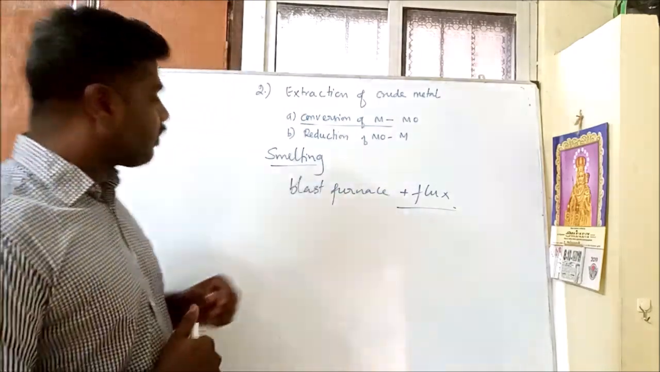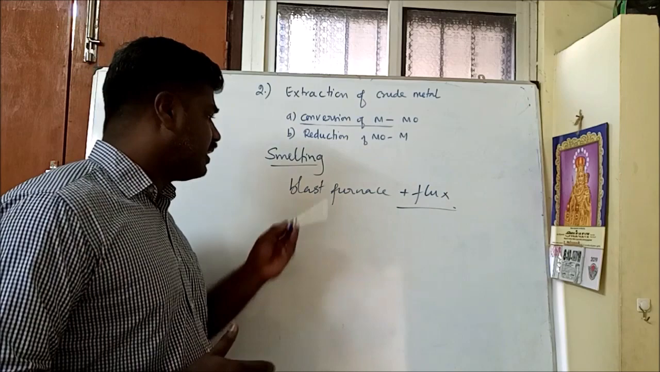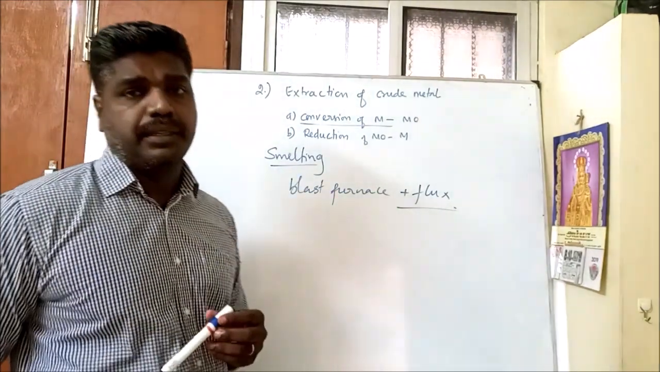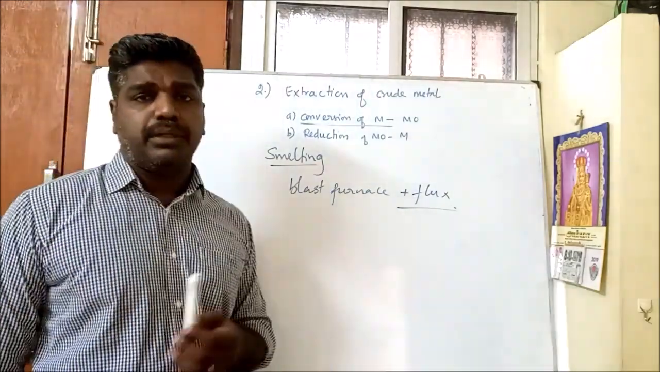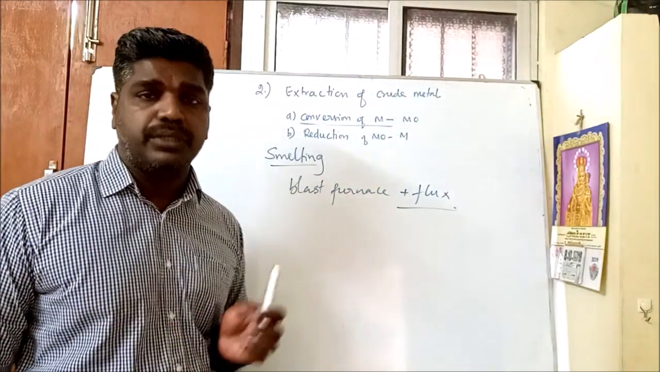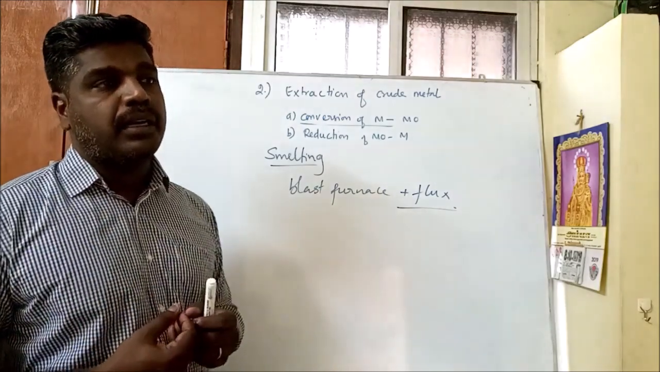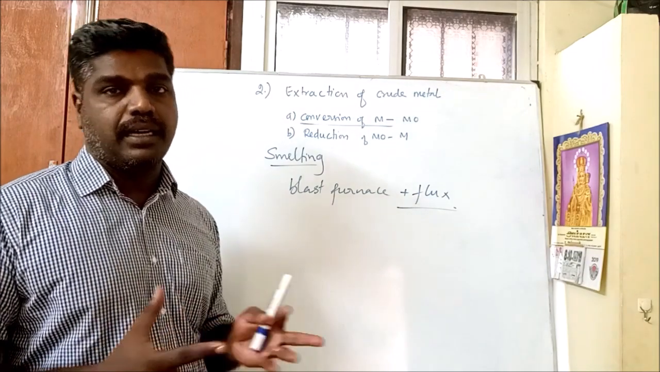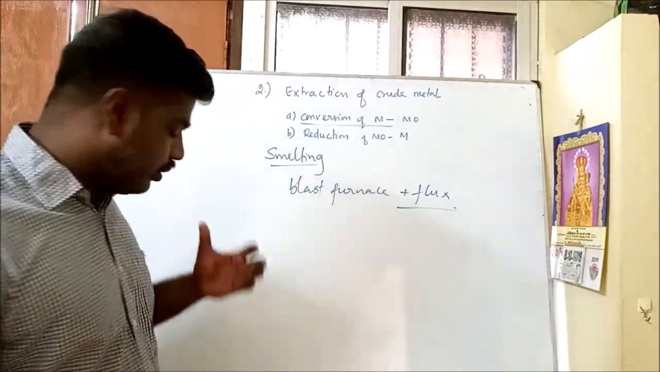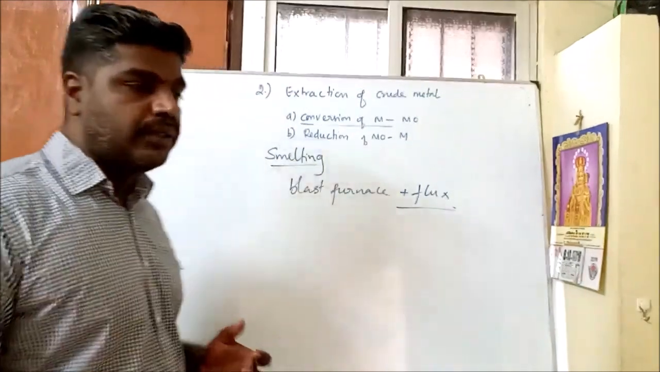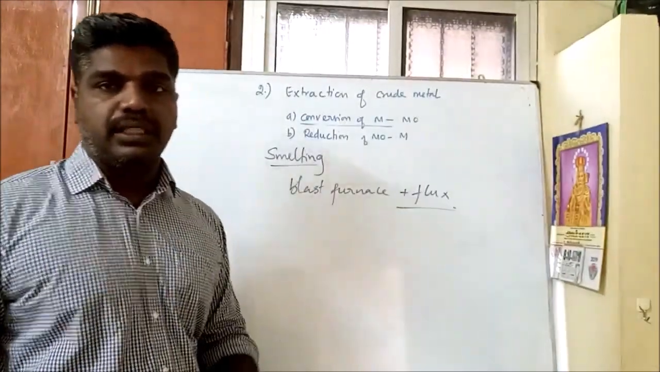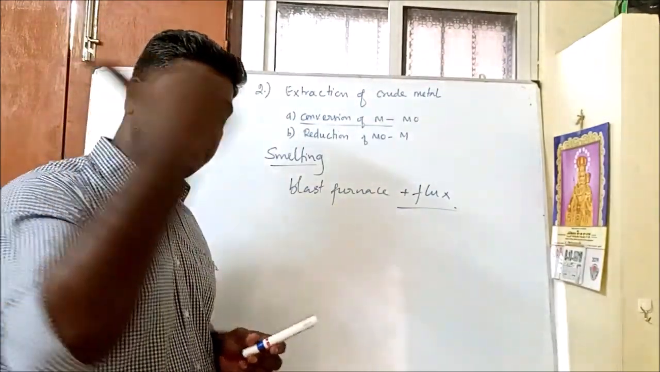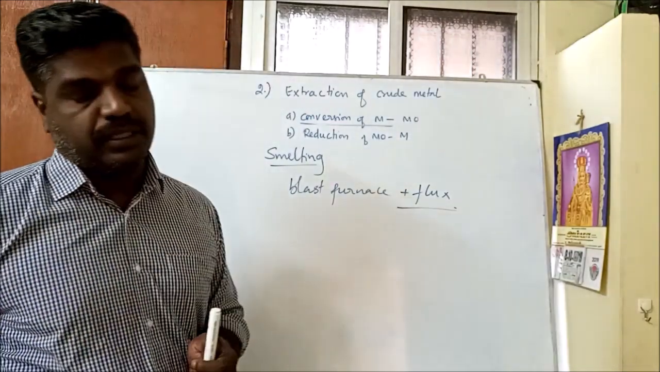Let me explain smelting. Smelting takes place in a blast furnace with the addition of a flux, and definitely a reducing agent must be used. Let me take an example like hematite, an ore of iron. If you want to convert this iron oxide to iron, a reducing agent like carbon monoxide is used. While carbon monoxide is used, the iron oxide is converted into iron and carbon dioxide.